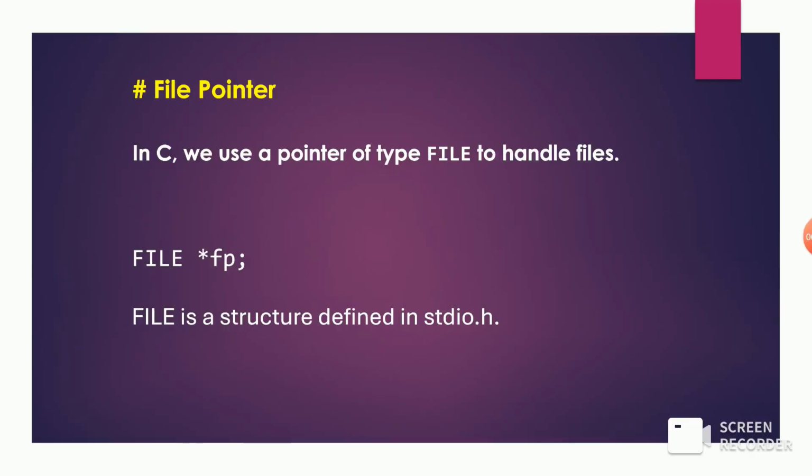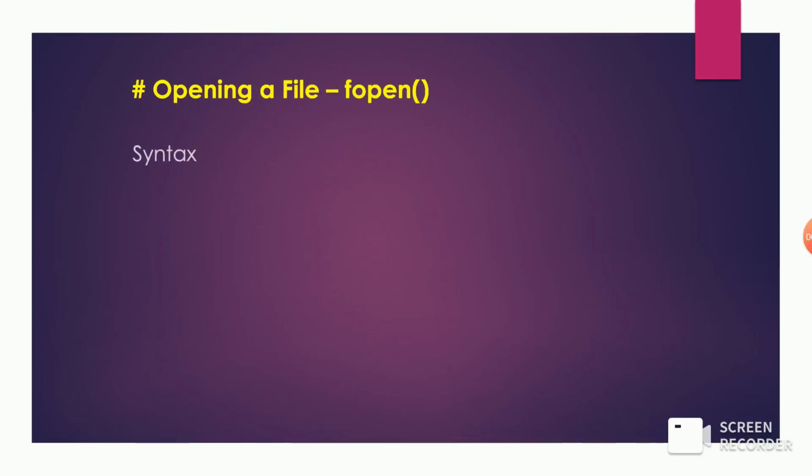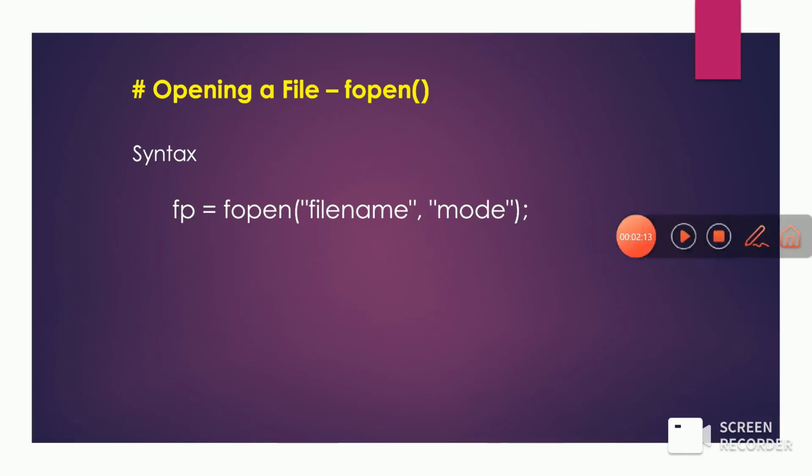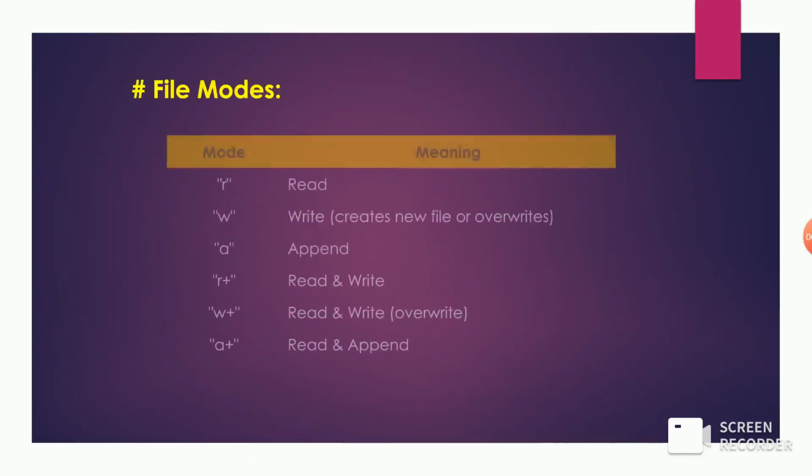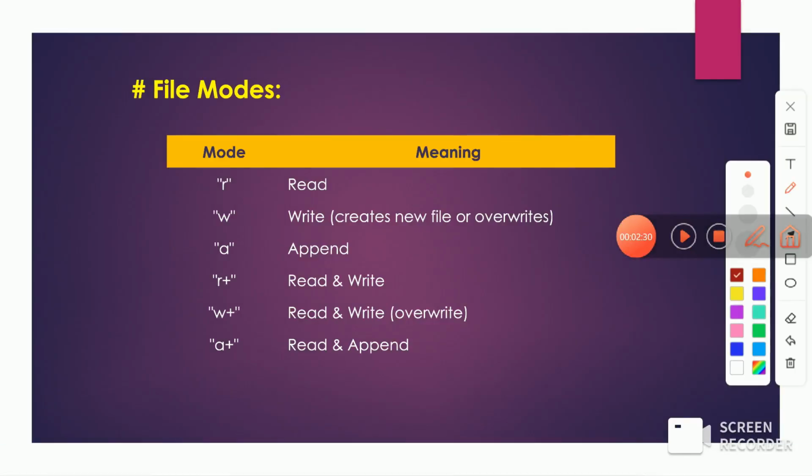FILE is a structure defined in the stdio.h header file. Whenever we want to read or write a file, we first need to open that file. So the syntax is a file pointer, fopen, meaning file open, with the file name and the mode. We need to specify the mode because the file should be opened in the right mode, depending on whether we want to read or write it. So in files there are different types of modes.